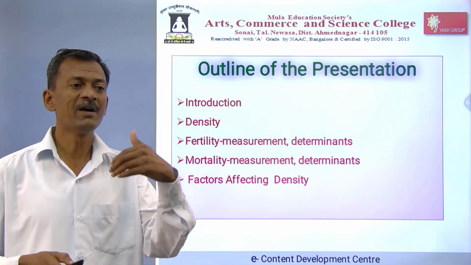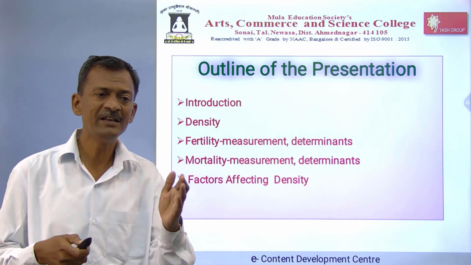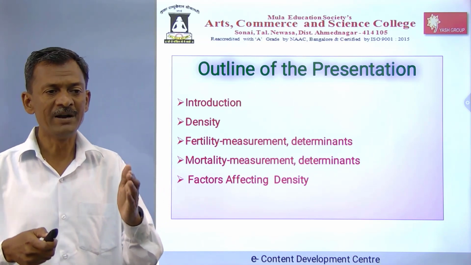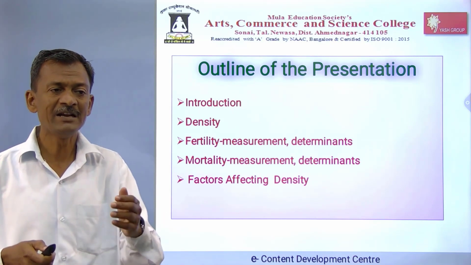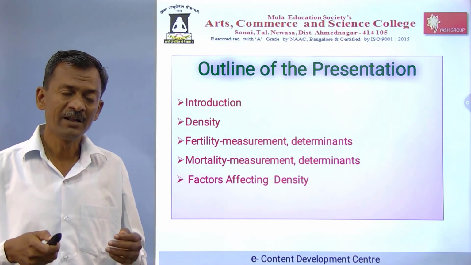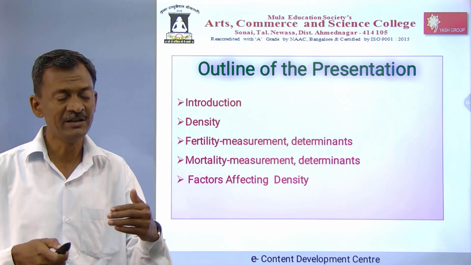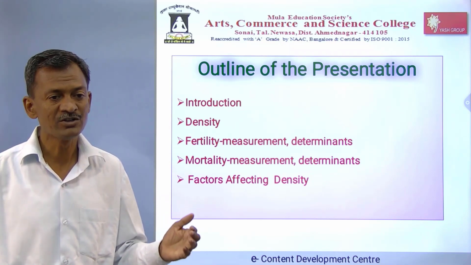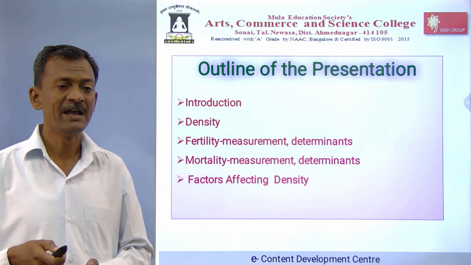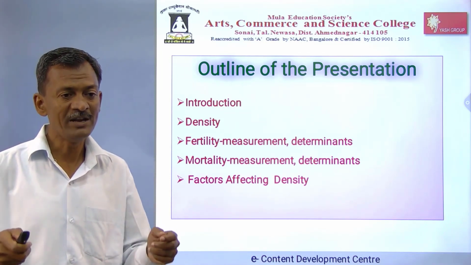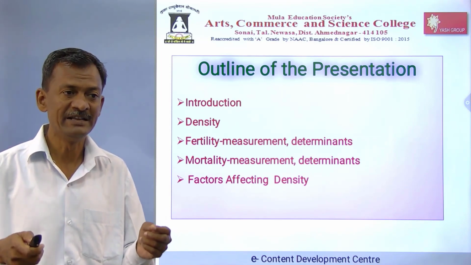The number of newborns in a population is known as fertility. Mortality means the death rate. Fertility and mortality affect population growth. Regarding the factors affecting density, in India the density of population is 360 people per square kilometer. This density concept is a geometrical concept as well as a population concept. How many people are living per square kilometer is known as density.